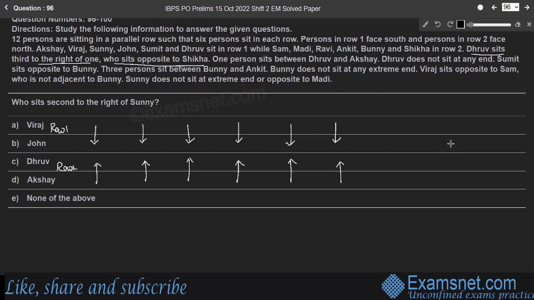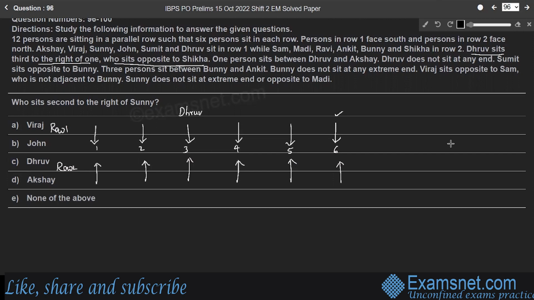So Dhruv is the third person to the right of one person. That means, consider row 1 because Dhruv is sitting in row 1. So who is third to the right of 1? If we consider Dhruv here, who is the third person to the right of the last person in row 1. So if you consider the first, second, third, fourth, fifth, and sixth persons in each row, Dhruv is third to the right of the sixth person in row 1, right?